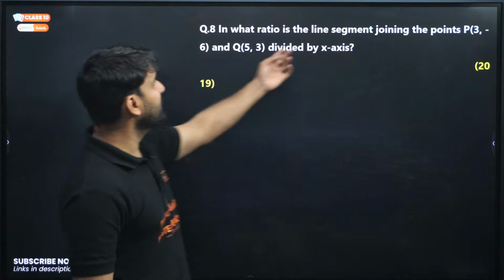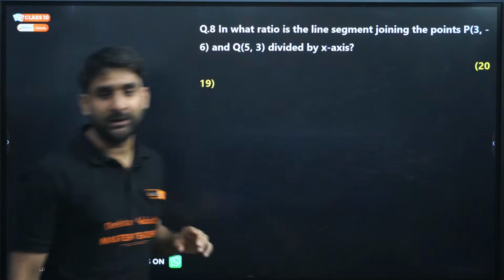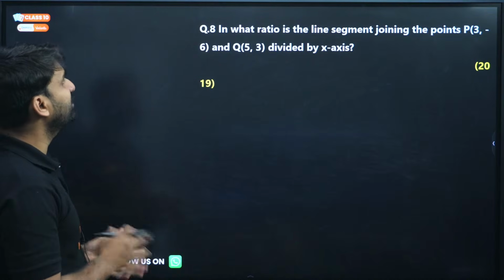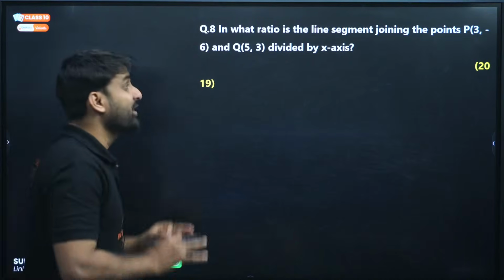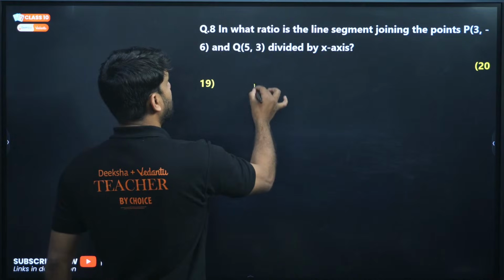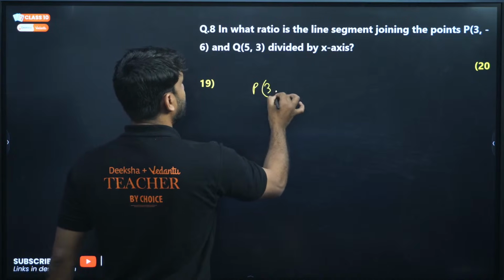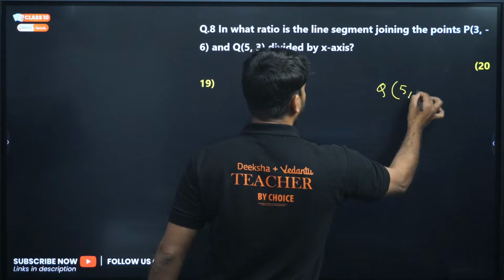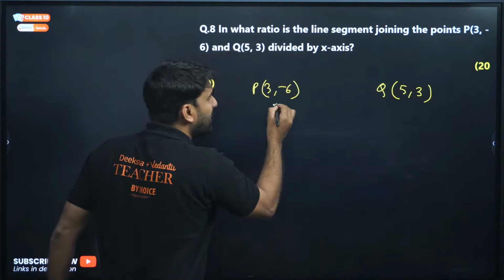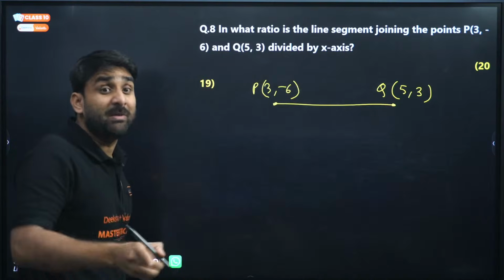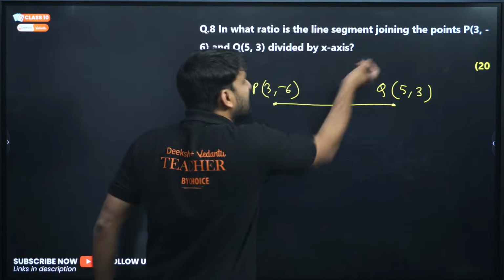In what ratio is the line segment joining the points P(3, -6) and Q(5, 3) divided by the x-axis? Very interesting question. There are two points P(3, -6) and Q(5, 3), and the line joining P and Q is divided by the x-axis.